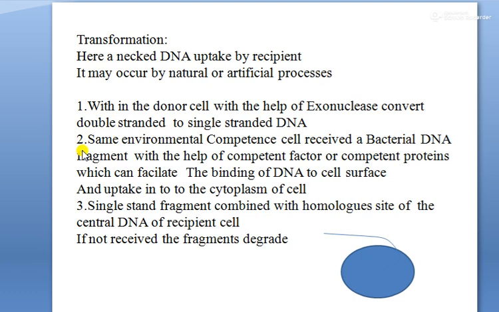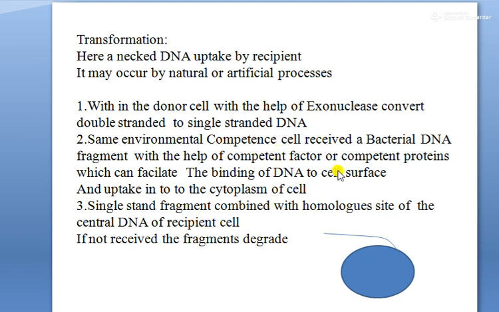Next, step number 2: in the same environment, competent cells receive bacterial DNA fragments with the help of competence factors or competence proteins, which facilitate the binding of DNA to the cell surface and uptake into the cytoplasm of the cells. That means in the same environment where the donor cell is present, the competent cells or recipient cells receive the bacterial DNA fragments.